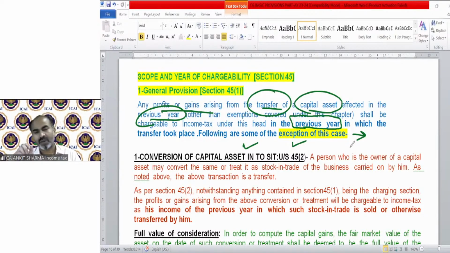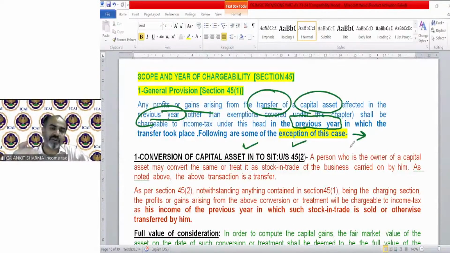For example, if our asset is destroyed due to fire, we are having a building in which we reside, we insured that building, and fire took place or earthquake came or any kind of destruction happened. So our building collapsed. But when we file the insurance claim, destruction of asset is a transfer. And if in the previous year building collapsed or was destroyed by fire or by any other reason, say previous year 22-23, it comes under the definition of transfer.